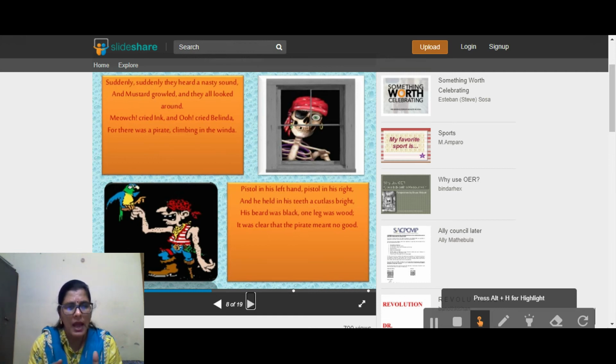His beard was black, one leg was wood. It was clear that the pirate meant no good. See how beautifully the poet has done it. The entire poem he narrated in the form of a ballad. Pistol in his left hand, pistol in his right, and he held in his teeth a cutlass bright. His beard was black, one leg was wood. It was clear that the pirate meant no good. From any point of view, the pirate was not a good man.